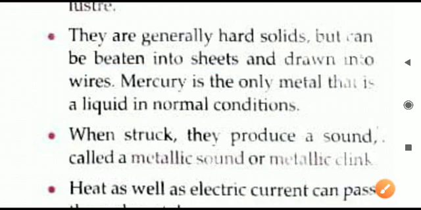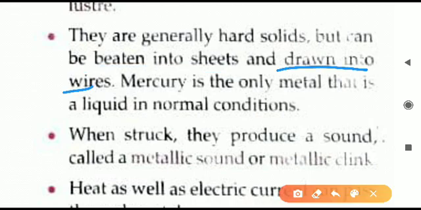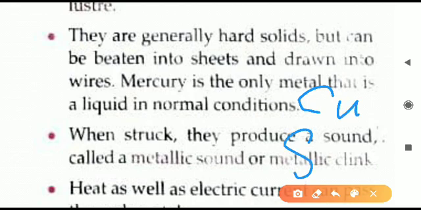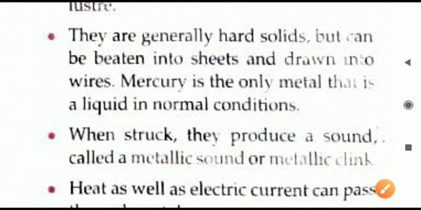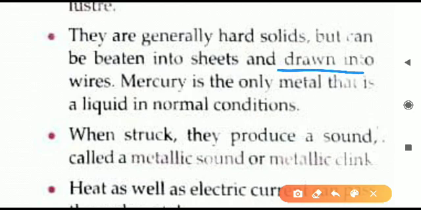One more property is given here in the same point, that is they can be drawn into wires. Different wires are there, electrical wires to conduct electricity. All the electrical wires, all the appliances have wires. So these wires are also made of metal. Which metal? Generally it is aluminium, Al, that is aluminium. Also copper is used for making wires. Sometimes silver is also used to make wire. So different types of wires are present, and that is the property of metal only.